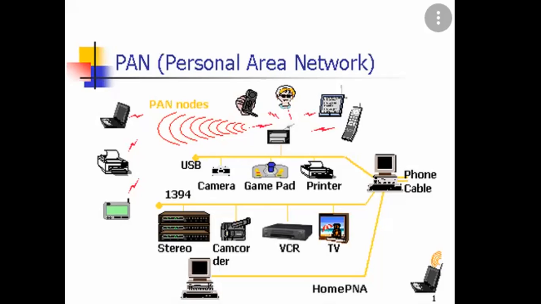A PAN may include wired and wireless devices, and typically depends on Bluetooth networks. If you are using the latest Bluetooth, which nowadays is version 5.0, it has the capacity to expand the radius of that network. Typically it will be 10 meters.